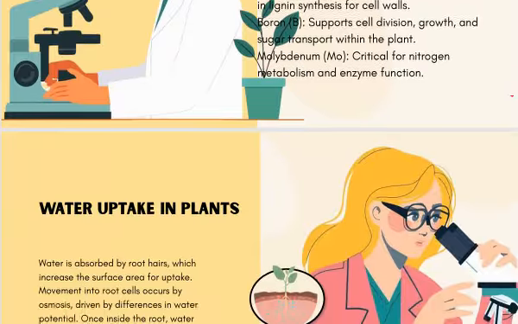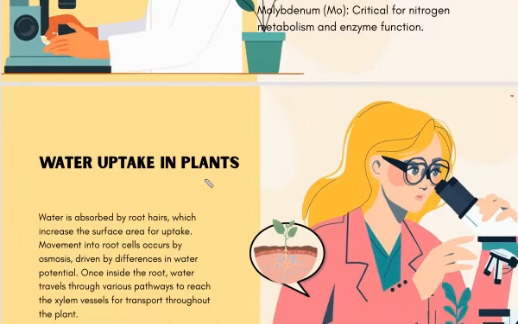So let's jump to the next topic, which is water uptake in plants: how plants absorb water and minerals. When we talk about plant absorption, firstly we have to look at the plant's organs. These are leaves, stem, roots, and the small hair-like extensions on the root are called root hairs. Root hairs help to absorb large quantities of mineral nutrients like water and minerals. Plants absorb water through a process called osmosis.